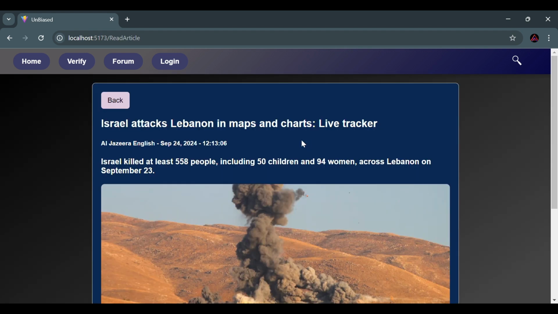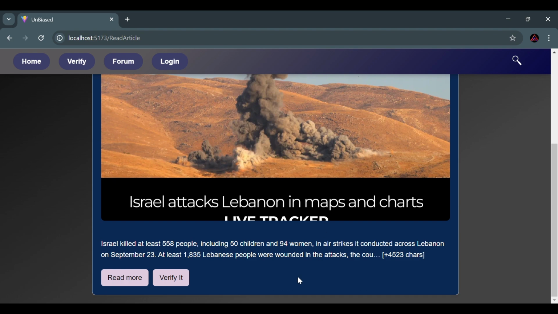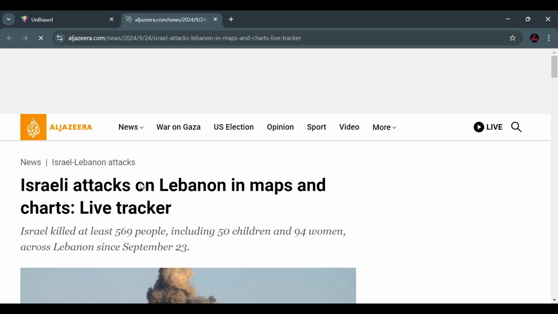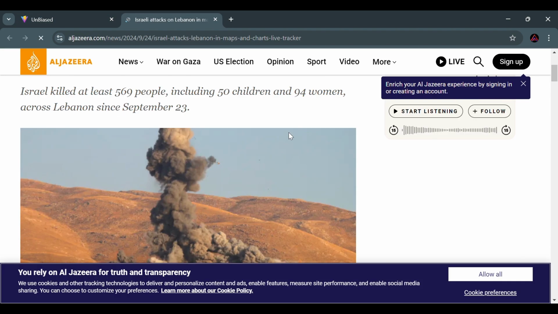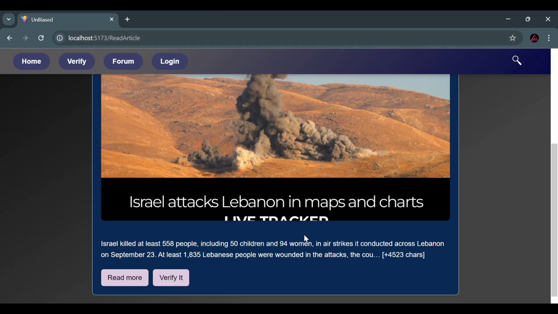For the demonstration, let's pick a random news item. Let's go to this one. As you can see, it is Israel and Lebanon in maps and charts, live tracker. This is just a normal title, what everything should have, and this is the summarized version, with the news source and everything. If we click on read more, we go to the Al Jazeera site where we can read the whole news. And if you don't want that, there's the smaller version where you can see the summary of the news.